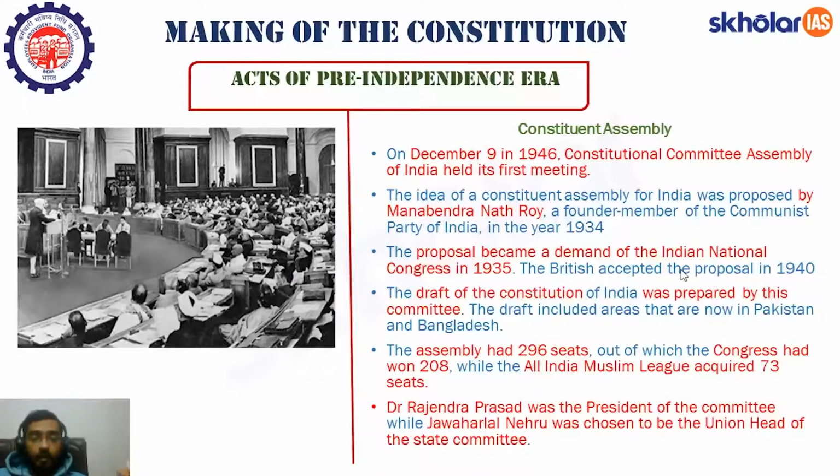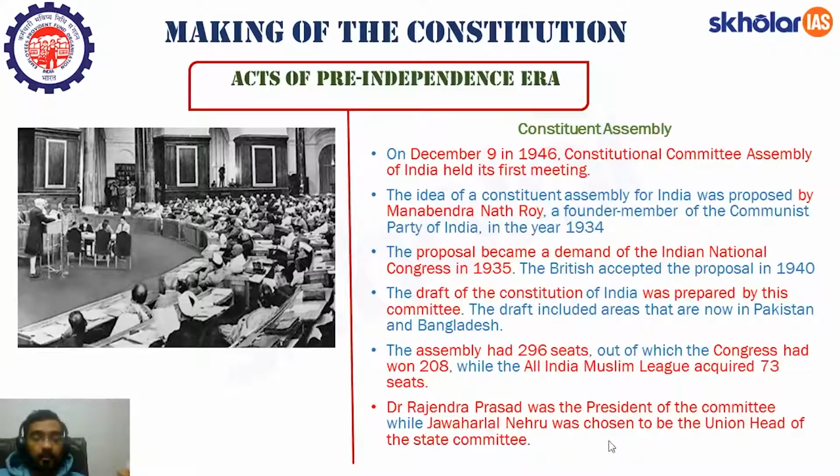Now, the draft of the Constitution of India was prepared by this Constituent Assembly. This draft included the areas that are now in Pakistan and Bangladesh. At that time, there were no different committees for Pakistan and India. There was one constituent assembly for both the countries. This assembly in the initial days had 296 seats, out of which Congress had won 208, while the All India Muslim League had acquired 73, while the remaining 15 seats were occupied by women.